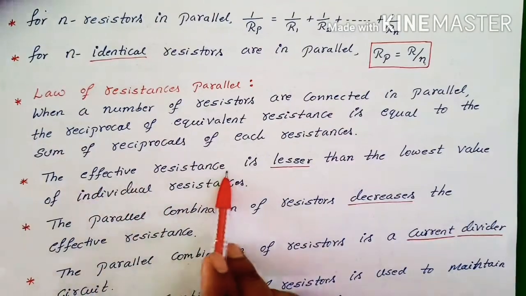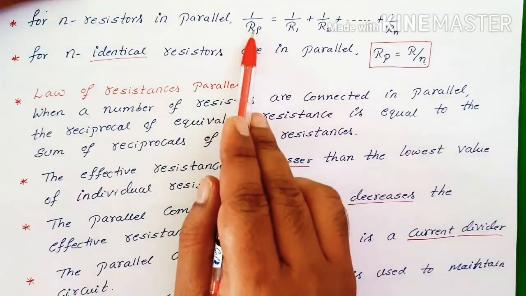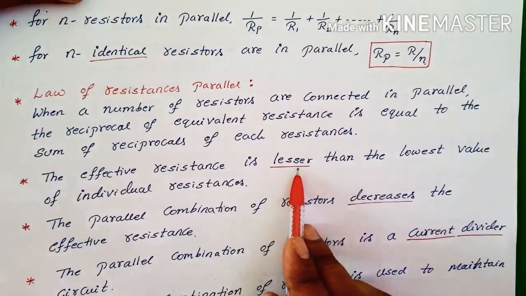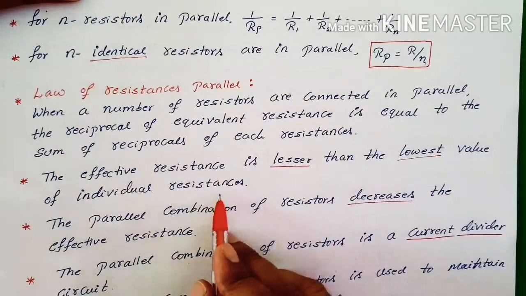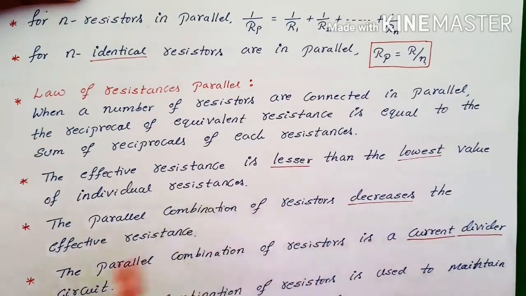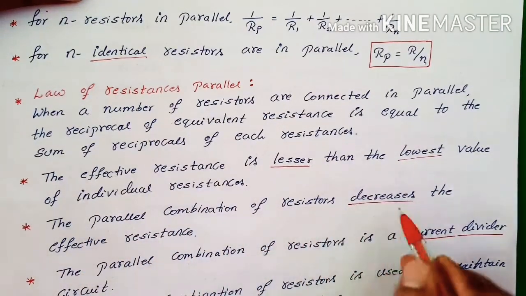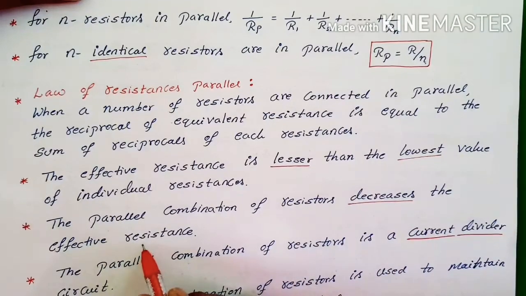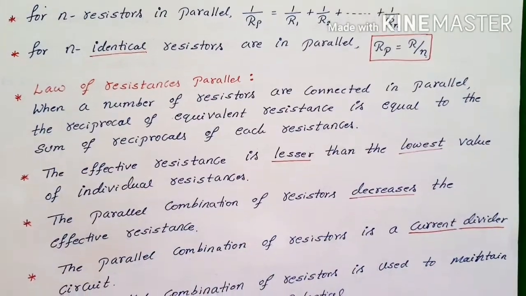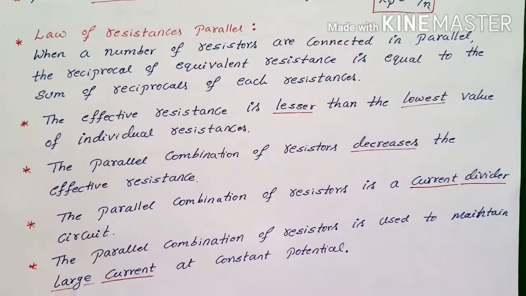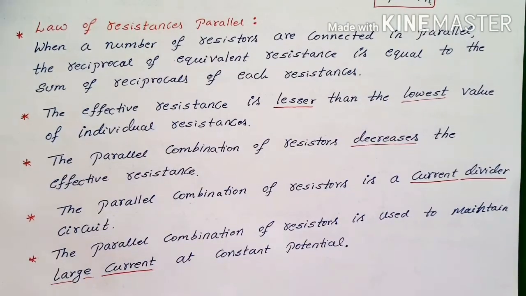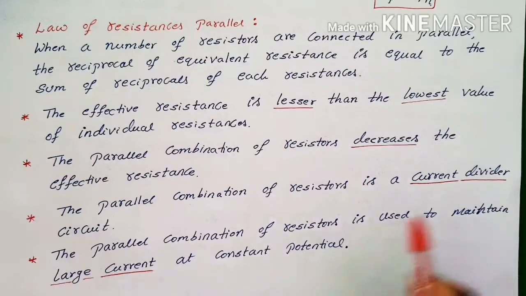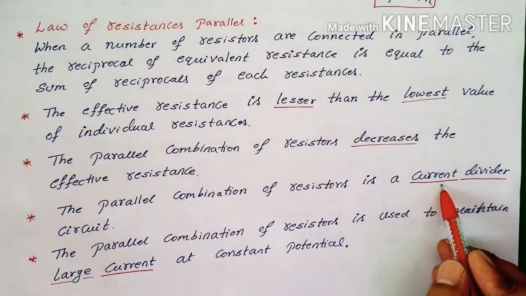And the effective resistance Rp, what you get now, is always lesser than the lowest value of individual resistance. The parallel combination of resistors decreases the effective value. And the parallel combination of resistors, we call it a current divider circuit, because the current gets branched. It gets divided for each resistor. So we call it a current divider circuit.